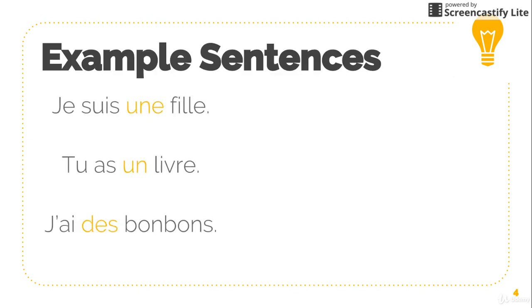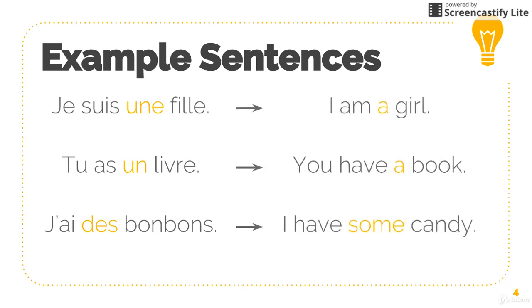Je suis une fille, tu as un livre, j'ai des bonbons, which means I am a girl, you have a book, and I have some candy. Notice how for every sentence, the indefinite articles agree in number and gender with the noun.